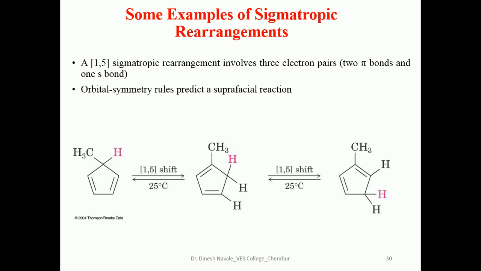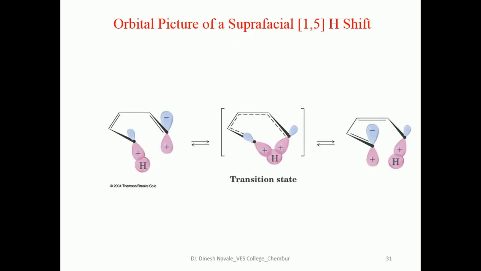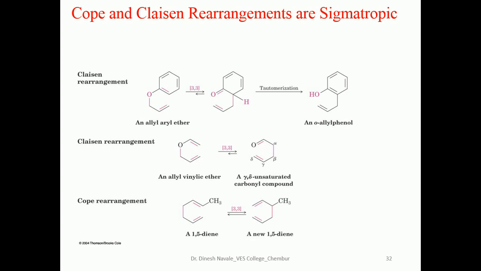Orbital symmetry rules predict a suprafacial reaction. So this is the orbital picture diagram for the 1,5 hydrogen shift. Some examples of sigmatropic rearrangements are the Cope and Claisen rearrangements. Cope rearrangement is the rearrangement of 1,5-hexadiene. So this is the example. 1,5-hexadiene, which undergoes a 3,3 sigmatropic rearrangement, will give the formation of a new diene, which is also a 1,5-diene.